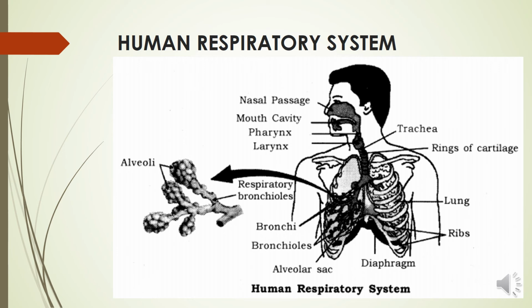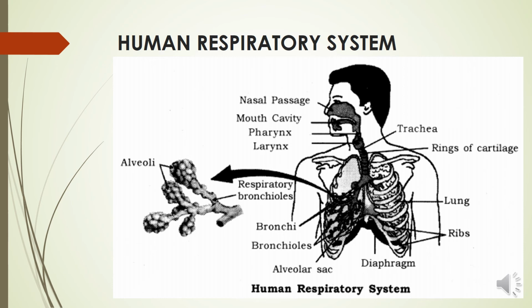Now in the throat, rings of cartilage are present. You can see in the diagram. Now what is the main function of the rings of cartilage? It ensures that the air passage does not collapse, and it is very necessary. So the rings of cartilage have this main function: they ensure that the air passage does not collapse.